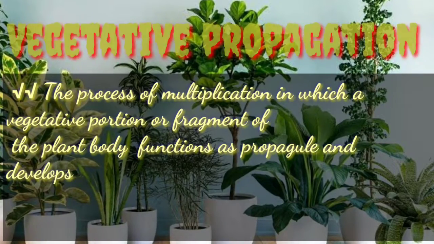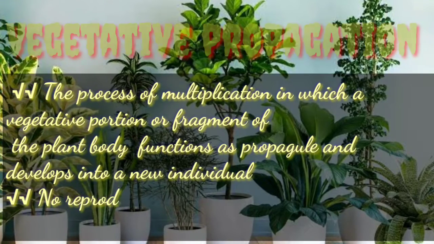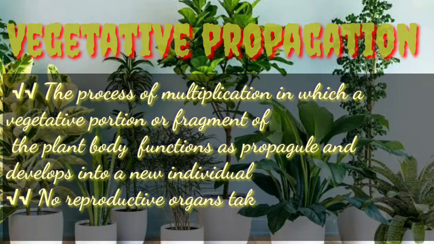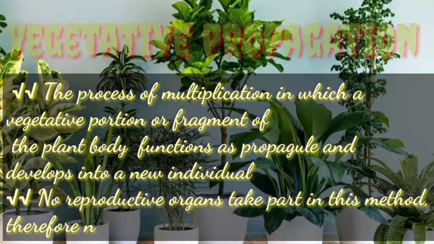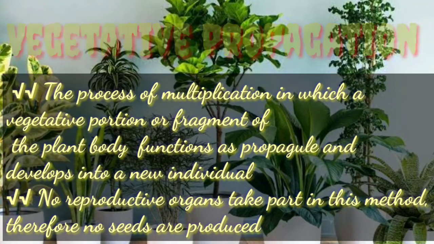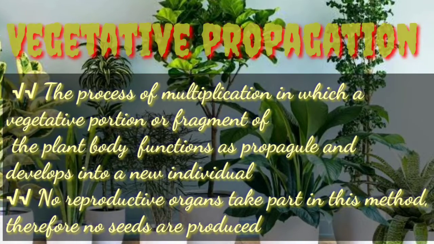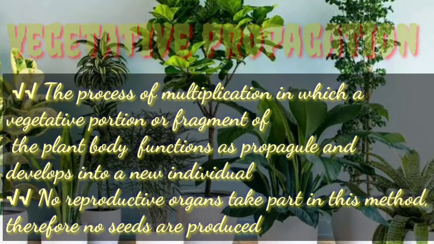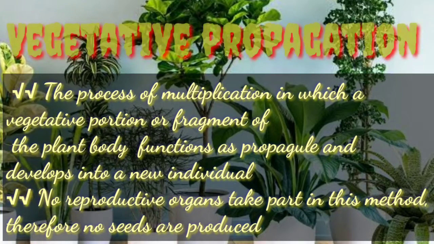Since the formation of these structures does not involve the union of both the parents, the process belongs to the asexual method of reproduction. Here, the new individuals arise from any vegetative part of the parent body and possess exactly the same characteristics of the parent plant from which it was produced.